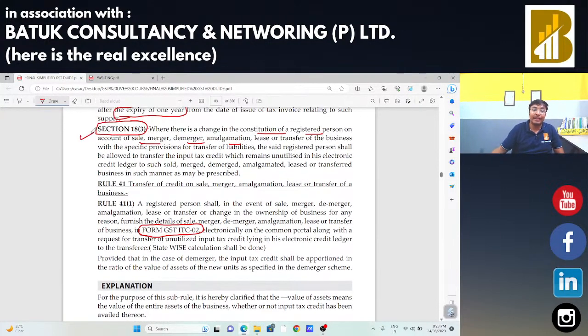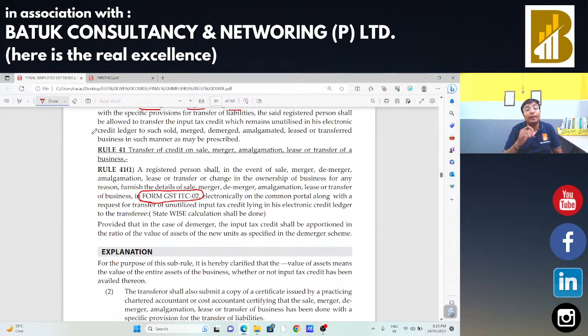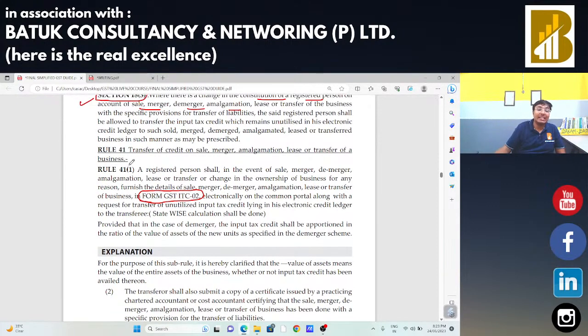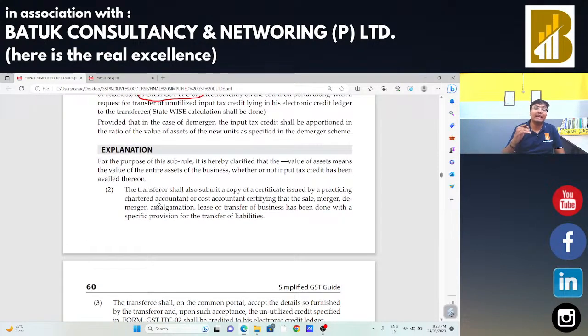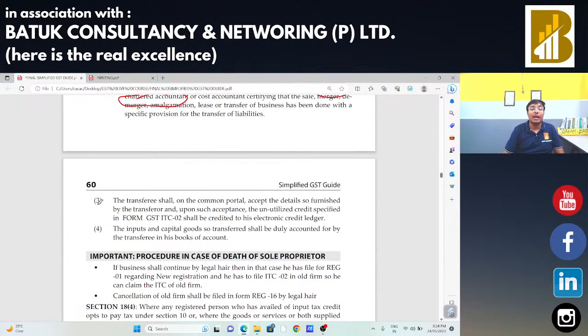this is section 18 subsection 3, and for the procedural part there is a rule available, that is rule number 41, and rule number 41 talks about the form number ITC-02 in case of sale, merger, demerger, amalgamation, lease or transfer of the business. And if the amount is in excess of 2 lakh rupees, in that case, a CS certificate or cost accountant certificate is required. Or the transferee has to account the same in the books of accounts of the transferee.